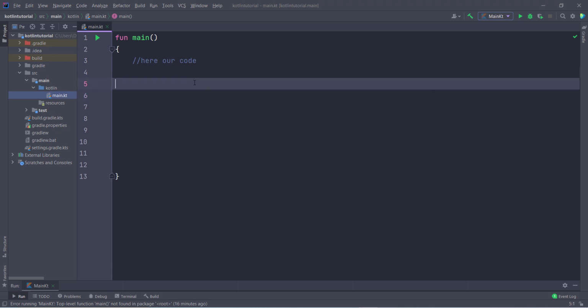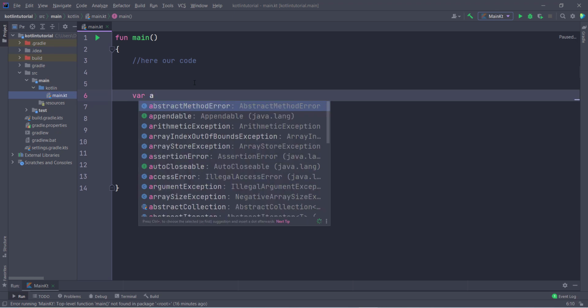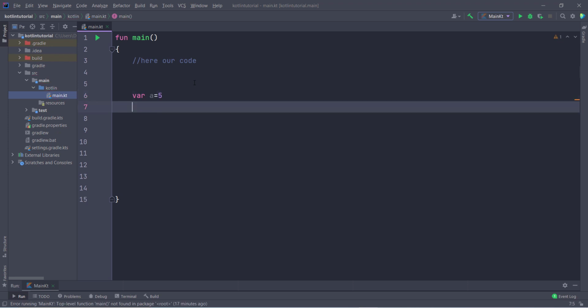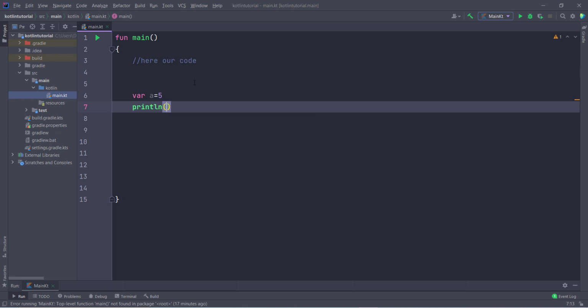Now one thing I forgot to tell you before creating the function: sometimes you want to display or print the type of a variable, so how can you do this in Kotlin? Let us suppose I have a variable a, and by default I assign 5 inside this. Now if I want to print the type of this variable, I use println, then a, then double colon, and then class dot simple name. This is your variable name, a. So it is going to print the type of the variable.